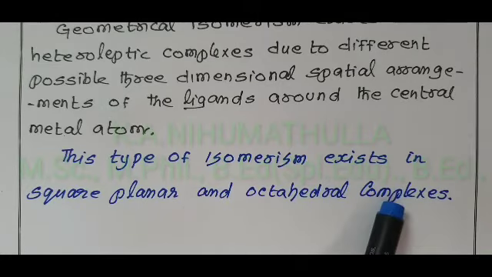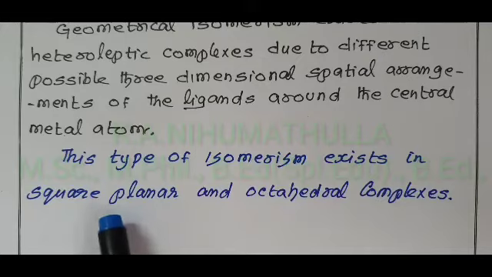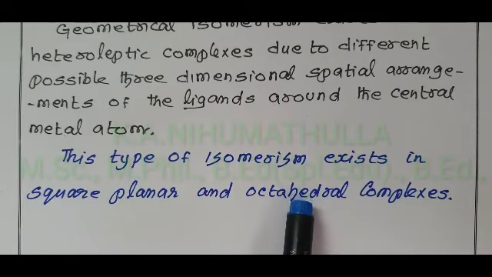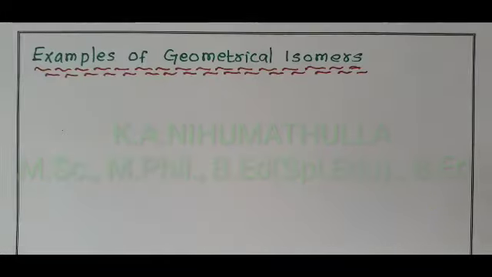Now we are going to see examples of cis and trans isomers in square planar complexes only. In the next video, we will discuss geometrical isomerism in octahedral complexes.